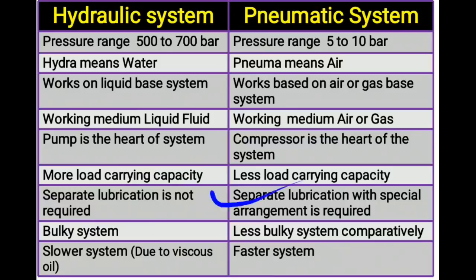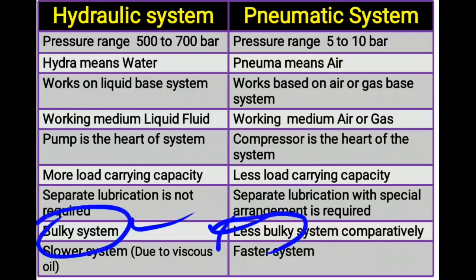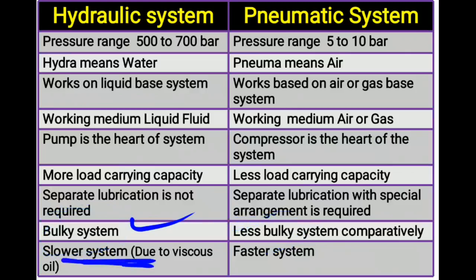Then if you compare the size of the hydraulic and pneumatic system, hydraulic system is a bulky system and the pneumatic system is a less bulky system. Hydraulic system is slower because of the viscous oil.